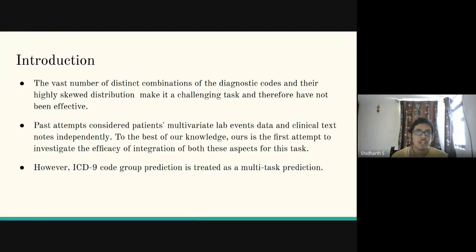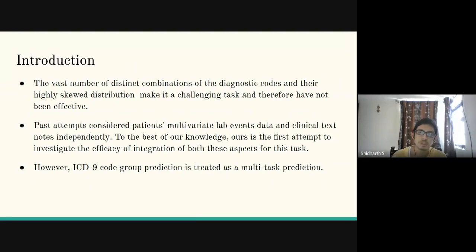The MIMIC dataset is what we use, and it has a large and distinct combination of ICD-9 codes, which is highly skewed, and hence it makes it a challenging task for predicting the ICD-9 codes. Here, the ICD-9 code prediction is a multi-label classification task.